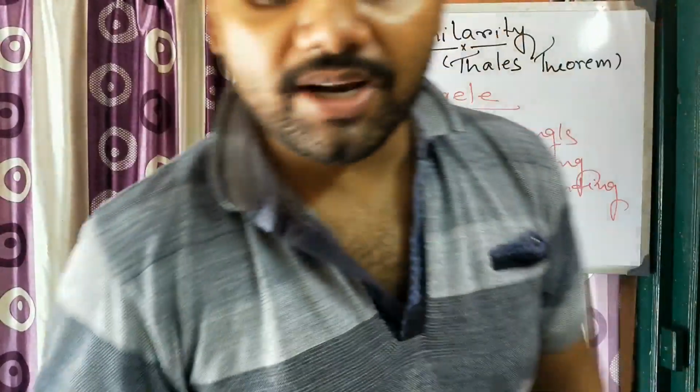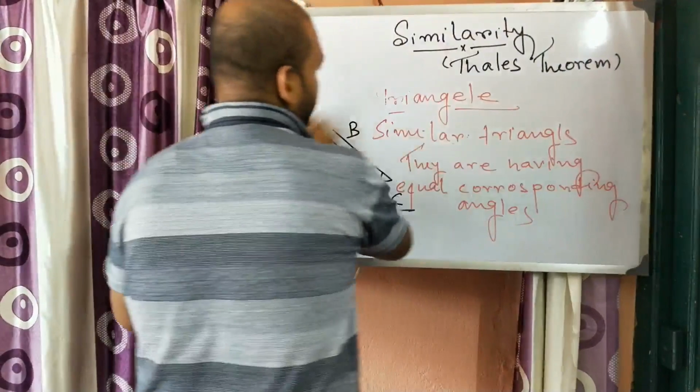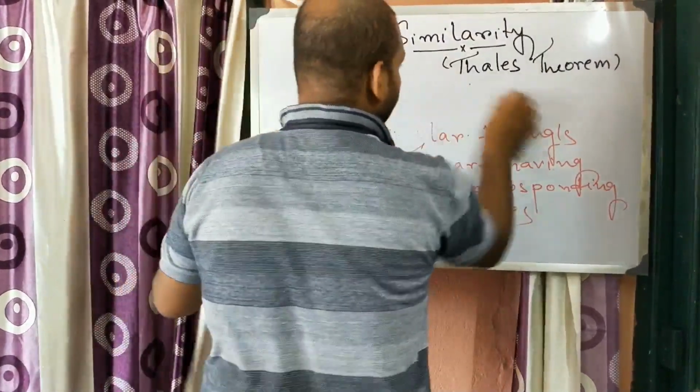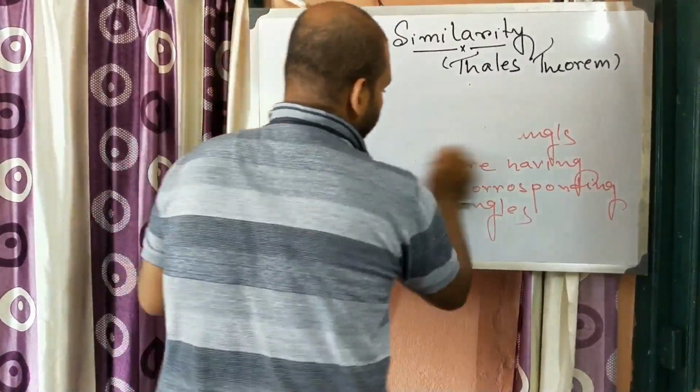Now in case of similar triangles, there is a very famous theorem known as Thales theorem. What is that theorem?